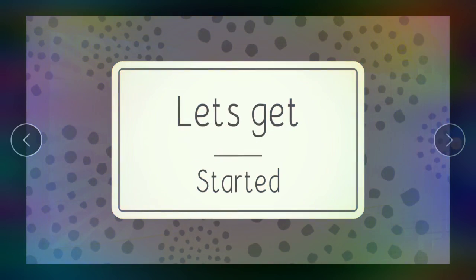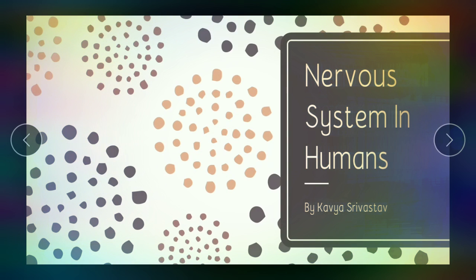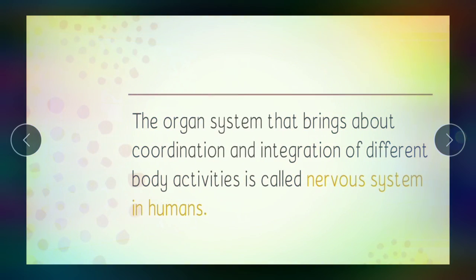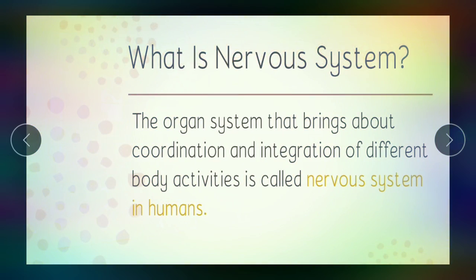Let's get started. The topic for today is the nervous system in humans. What is the nervous system? The organ system that brings about coordination and integration of body activities is called the nervous system in humans.